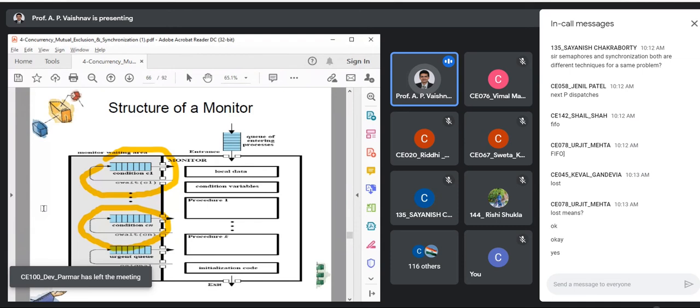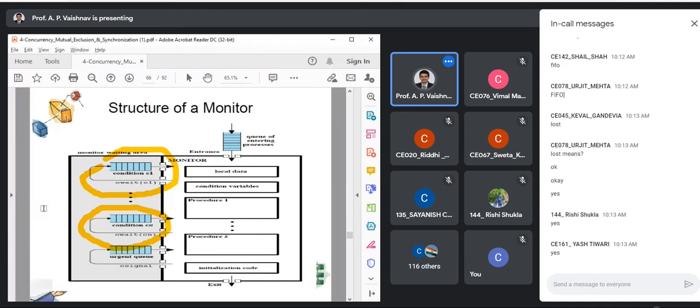Because we know that there can be an infinite number of conditions on which your process can block. What are some possible scenarios? You are waiting for that buffer to be free. You are waiting for the IO device to be free. So there are a number of possible conditions. That is why the monitor provides you the capacity to create different waiting queues for different conditions. When we see the example, it will be more clear. Right now, understand this as a data structure.